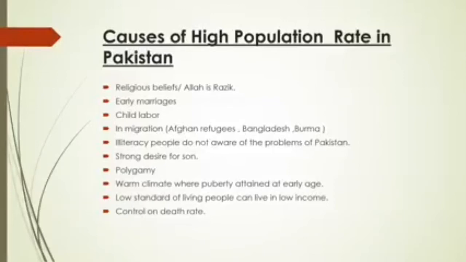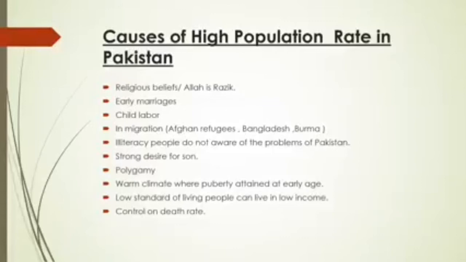Next is in-migration. So many people migrated from Afghanistan, Afghan refugees, and from Bangladesh as well as Burma, which increased the population rate in Pakistan. Next is illiteracy. People are not aware of the problems of Pakistan. It means most of the people in Pakistan are illiterate, especially in rural areas. They are not aware of the destruction caused by the high population. That is why they prefer to have more children.